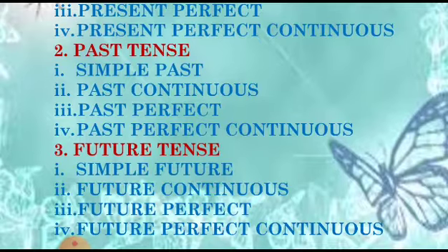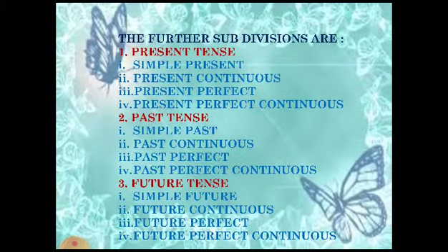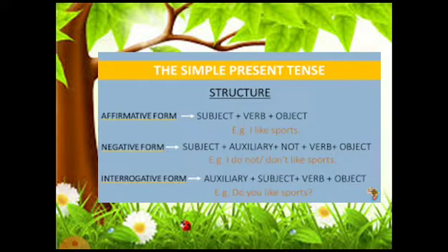Lastly, in future tense we have simple future, future continuous, future perfect, and future perfect continuous tense. So, this is the subdivision.